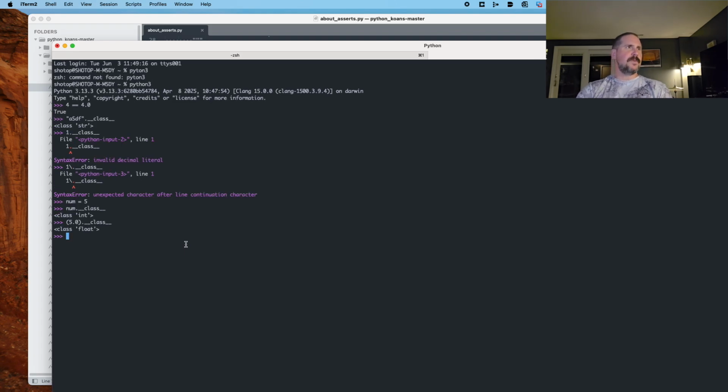And just to remind myself, I think this needs to probably be a little bit bigger. Sorry about that. Some other data types. We did integer, we did string, we did float. Let's do an empty list or array. Both terms are seemingly interchangeable. In Ruby, I would call it an array. I guess in Python, it's called a list.